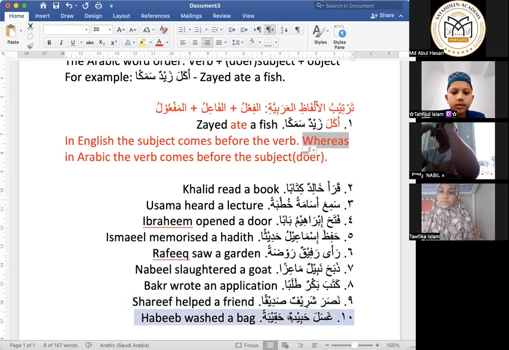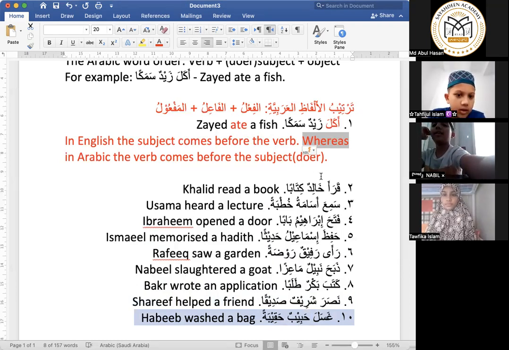The last example, Ghasala Habibun Haqibatan. Habib washed a bag. So in this English sentence, the subject Habib came before the verb washed. Whereas in this Arabic sentence, the verb Ghasala came before the subject Habibun.